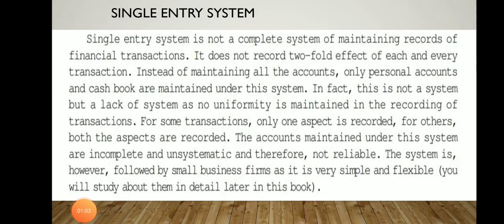So instead of maintaining all the accounts, as in the double entry system where we maintain personal account, nominal account, and real account, in the single entry system only personal accounts and the cash book are recorded.